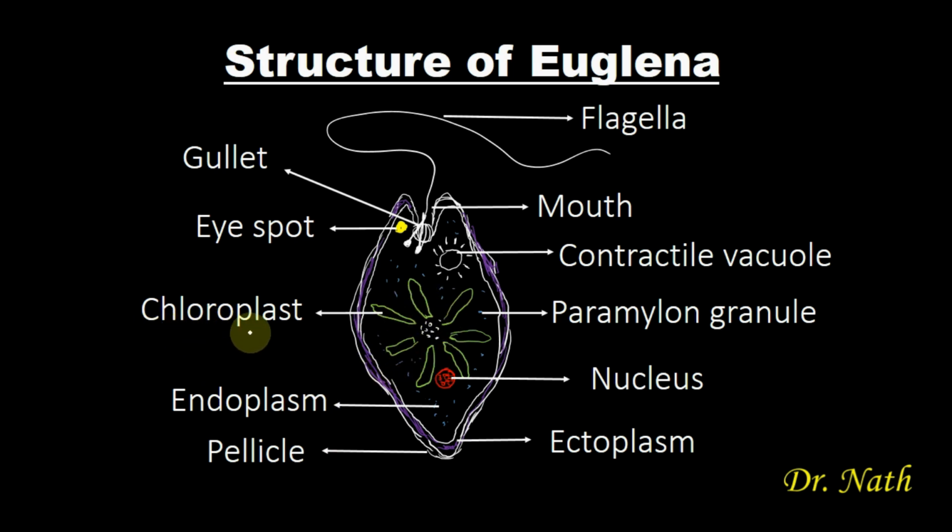Then we have the chloroplast. The chloroplast is these leaf-like structures that are found in the center of the organism, and the chloroplast is where the chlorophyll are found, which are responsible for photosynthesis. Then we have the eye spots that are sensitive to light. Then the gullet. The gullet is the tube where the food that is taken via the mouth enters into the cell, enters into the endoplasm. So this is just a brief illustration of the structure and the function of Euglena.